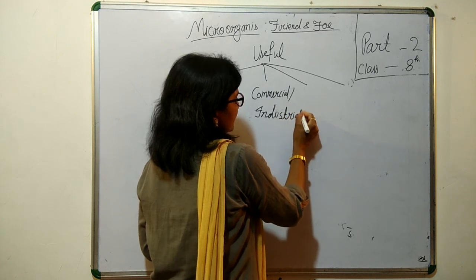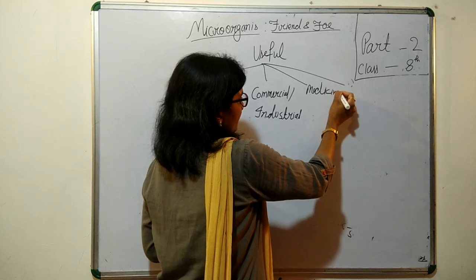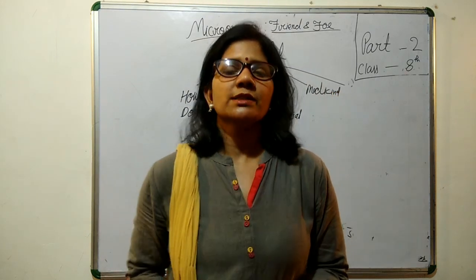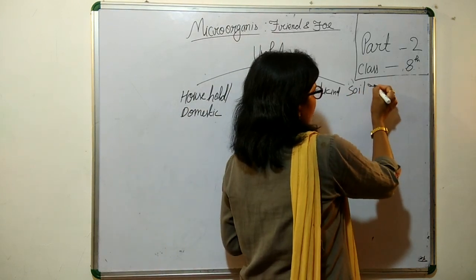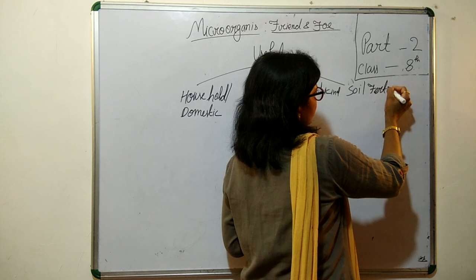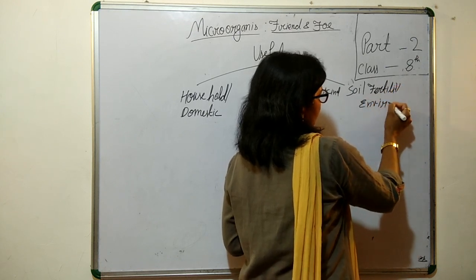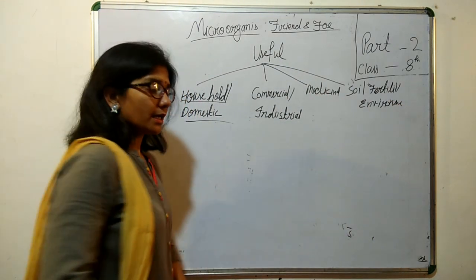Third, it is medicinal level. And at last, it is sanitation, environment, soil fertility, etc. So let's see the household products.